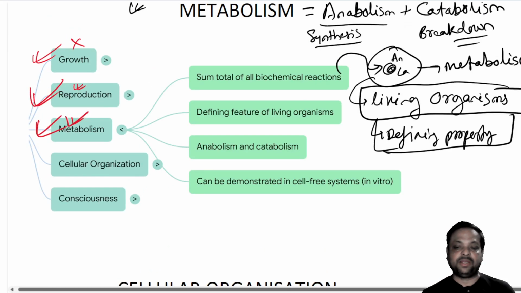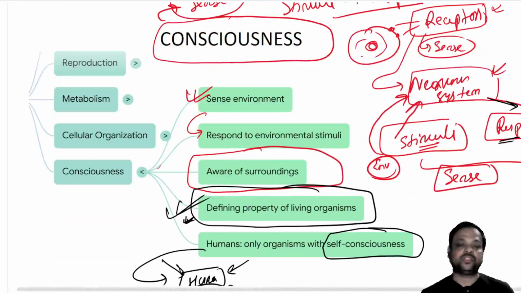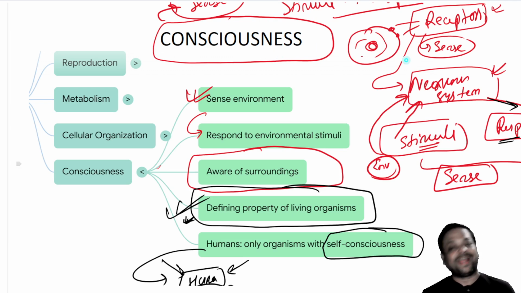And at last we are dealing with, that is called what? Consciousness. Consciousness is the sense of the environment. Sense means responding to stimuli. Whatever stimuli come from the environment are responded to accordingly, and this nature is called sense, which is a sole property of living organisms. And the sense is due to the presence of receptors on the cell, or they have modified nervous systems, and this nervous system receives the stimuli and responds accordingly. This total nature is called the sense.